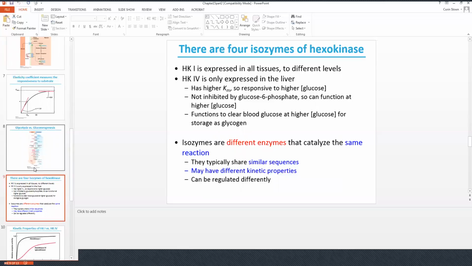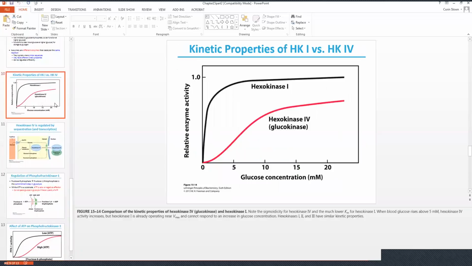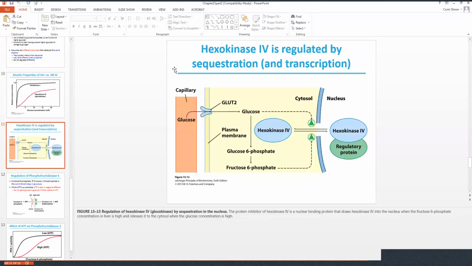Isozymes are different enzymes that catalyze the same reaction. They typically share similar sequences, but they may have different kinetic properties, and they can be regulated differently. If you look at the kinetic properties of hexokinase 1 versus hexokinase 4, you can notice the sigmoidal behavior for hexokinase 4 and the much lower Km for hexokinase 1. When blood glucose rises above, for example, 5 millimolar, hexokinase 4 activity increases, but hexokinase 1 is already operating near its Vmax and can't respond to the increase in glucose concentration. Hexokinases 1, 2, and 3 have similar kinetic properties. You can also see here how hexokinase 4 is regulated by sequestration and transcription.